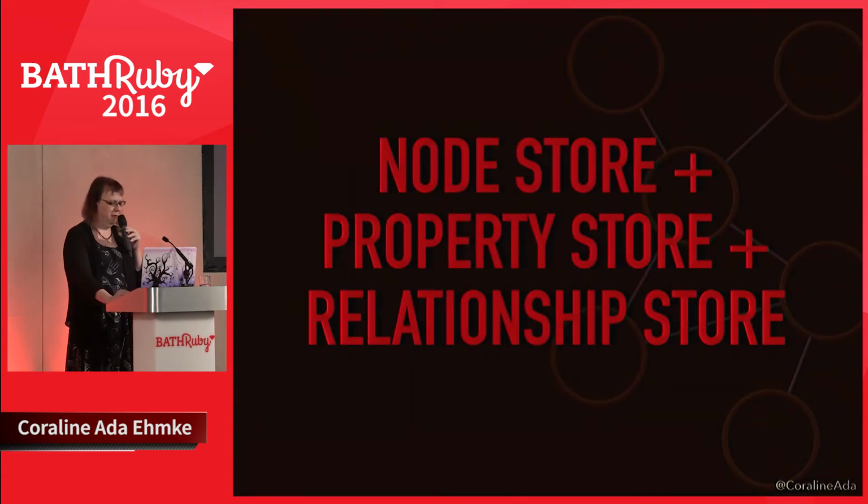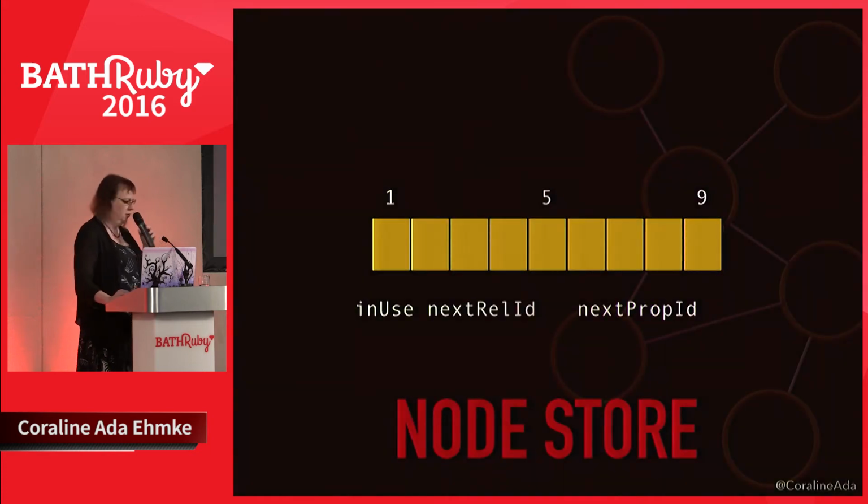Neo4j stores graph data in a number of different store files. Each store file contains the data for a specific part of the graph. The division of storage responsibilities between these different files facilitates very highly performant graph traversals. So the node store is a fixed size record store where each record is exactly 9 bytes in length. Fixed size records enable fast lookups. If we have a node with an ID of 100, we know that its record begins 900 bytes into the file. And based on this format, the database can compute a record's location at O(1) rather than having to search at O(log n).